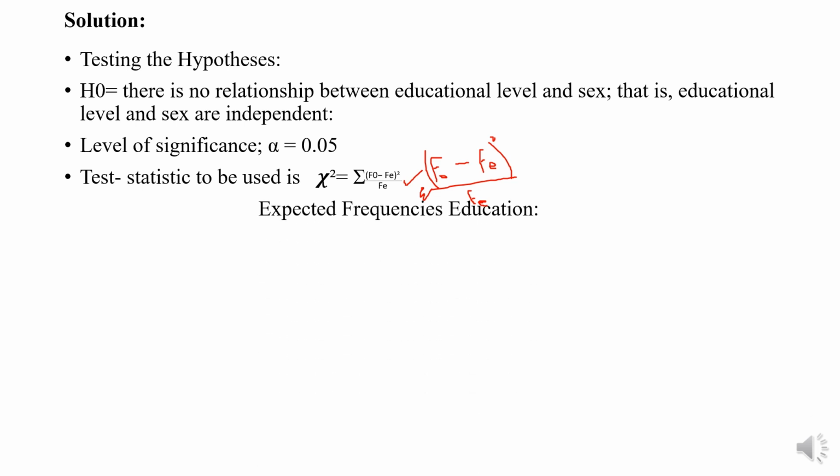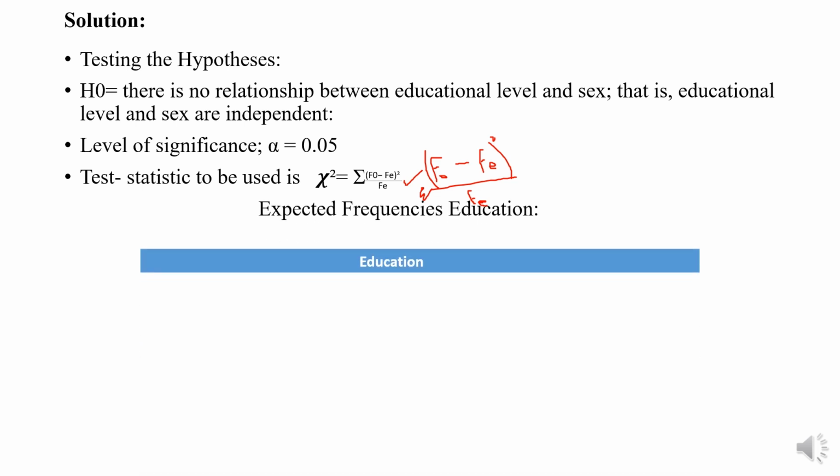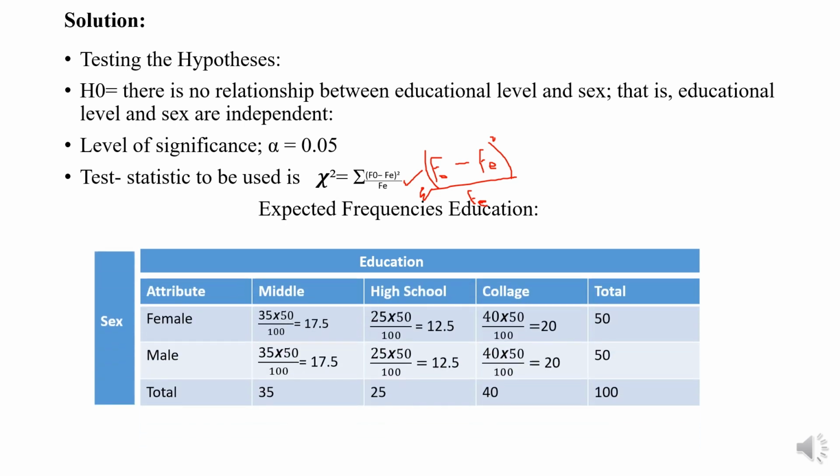So we have the expected frequencies: education and sex. So there are attributes male and female and their total, and the attributes are middle, high school, college, and the total values.